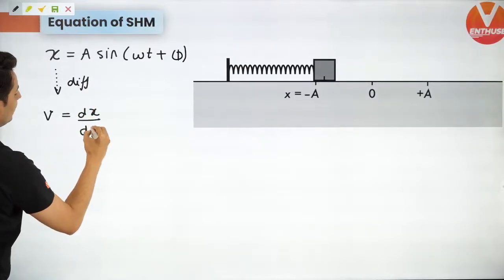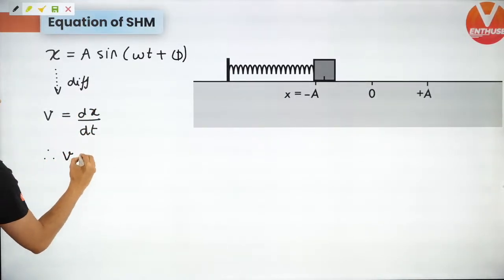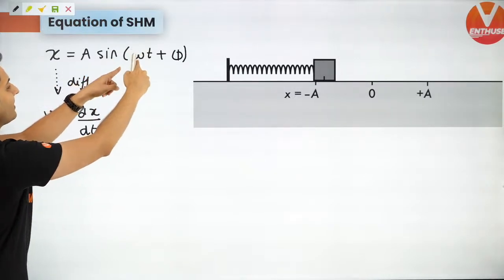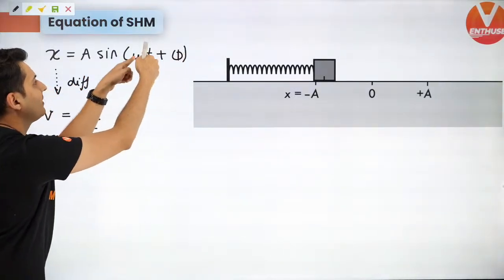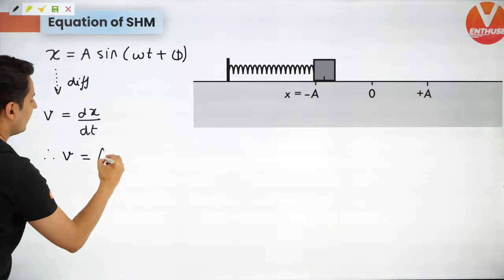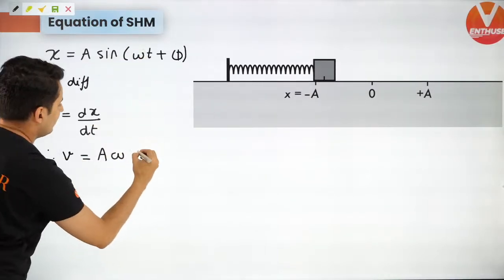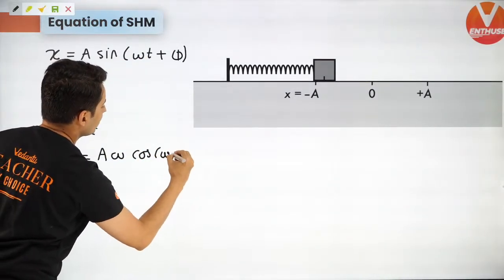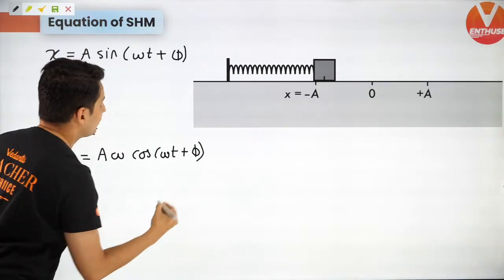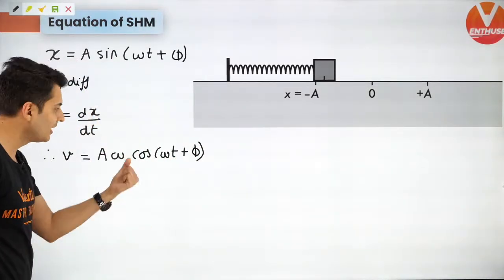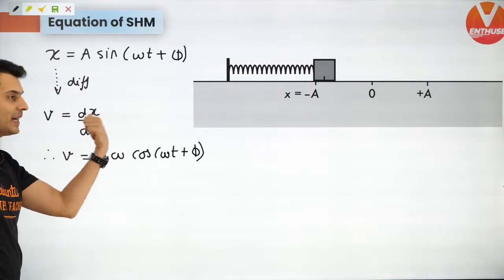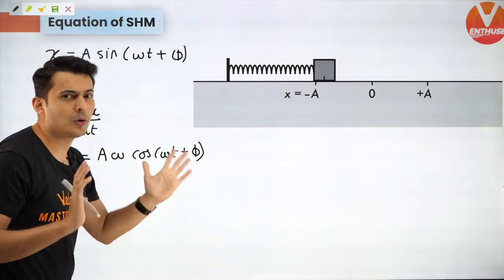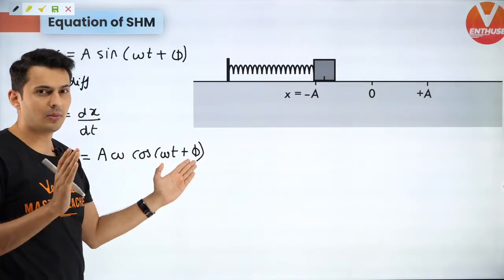When I take the derivative, this is something times t plus phi, so this omega will come out and it will become a omega. Sine's derivative is cos, so it will become cos omega t plus phi. If you are familiar with the rules of derivatives, you will also realize why omega should come out. In case you do not know much about it, don't worry, you will learn it in 12th standard.